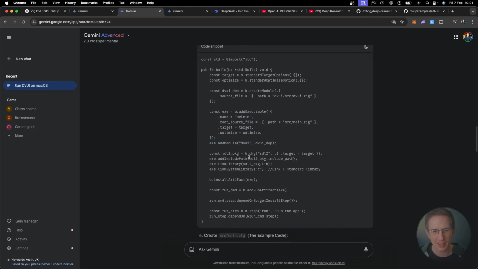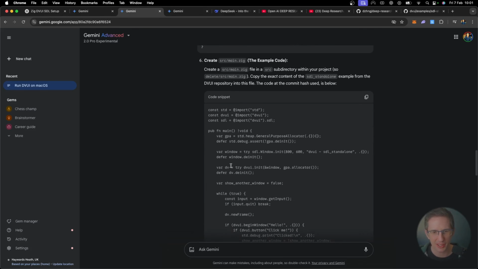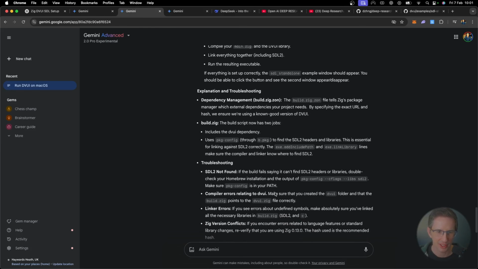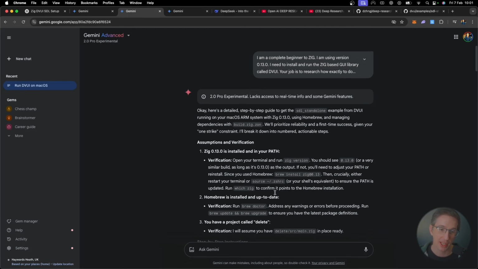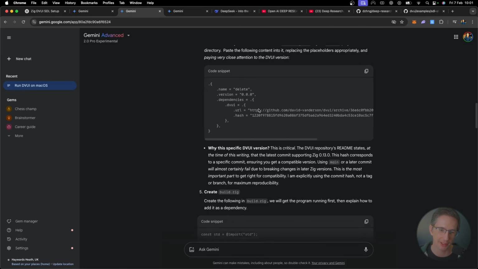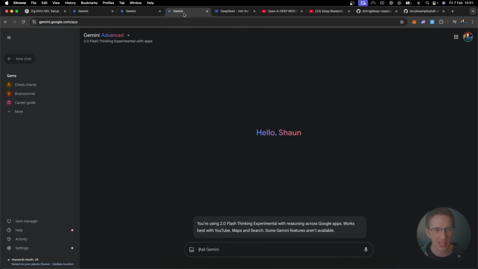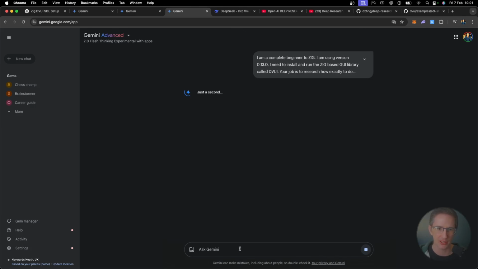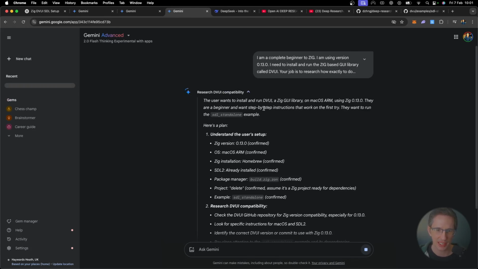So again, if these models are not accessing the internet like this one I'm looking at right now, then it's only as good as whatever it's read online. So this isn't going to work. But honestly, I'm impressed it got this part right, because I've seen so many models fail at this step. So that's okay, I can deal with that. This is not a deep research tool over here. It just has access to the internet. So I'm going to give it a bit more help about what it actually needs to do. Let's hit enter there and see how it does.